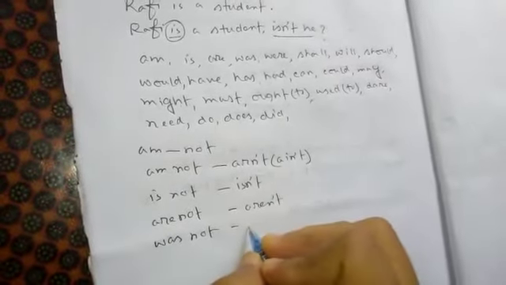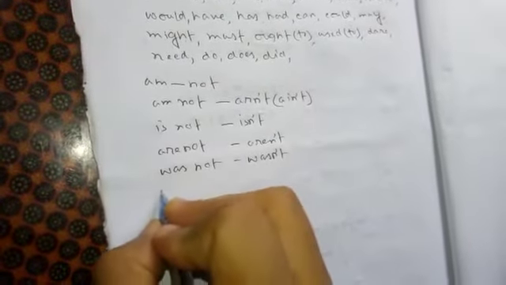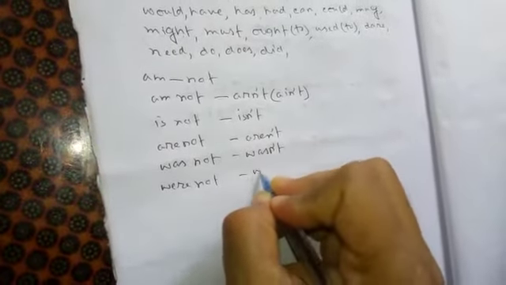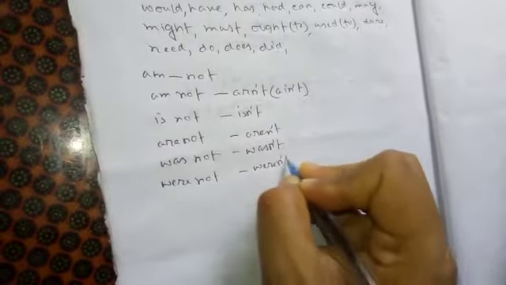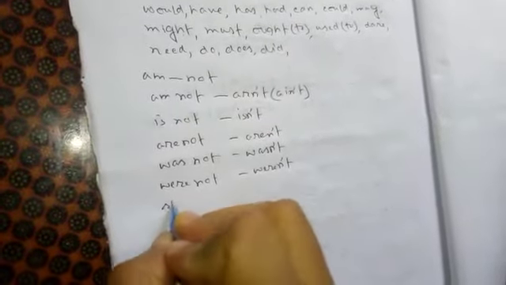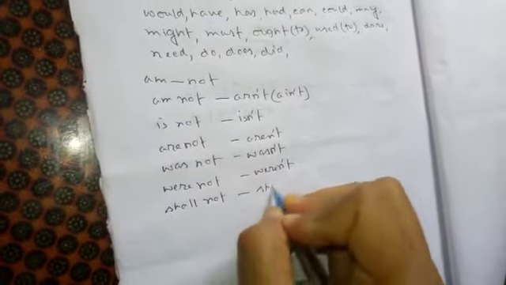Was not will be wasn't. Were not will be weren't. Shall not will be shan't.